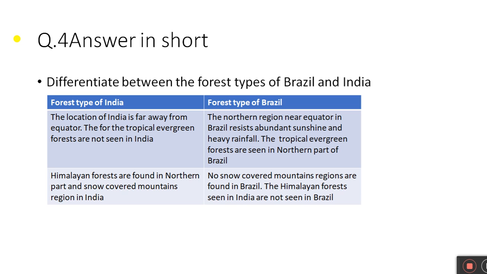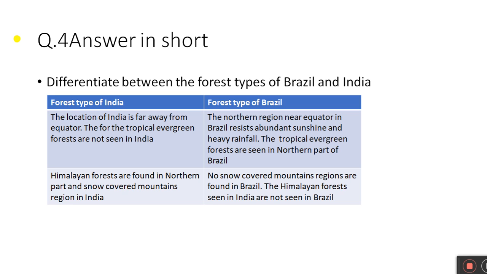Question number 4. Answer in short. Differentiate between the forest type of Brazil and India. Forest type of India: the location of India is far away from the equator, therefore the tropical evergreen forests are not seen in India.